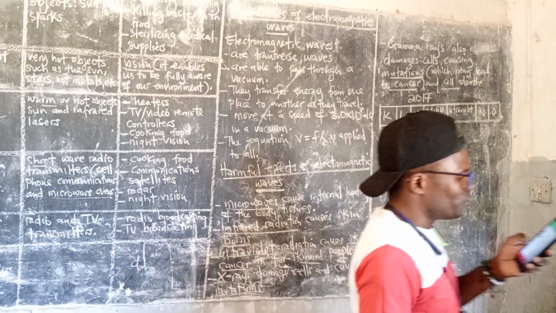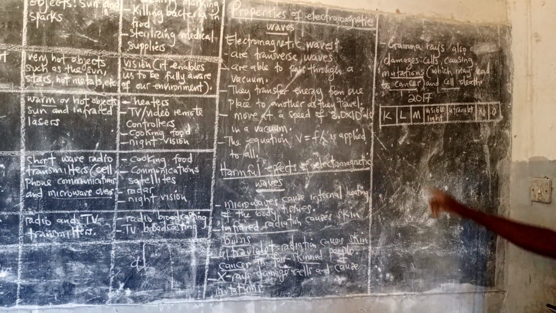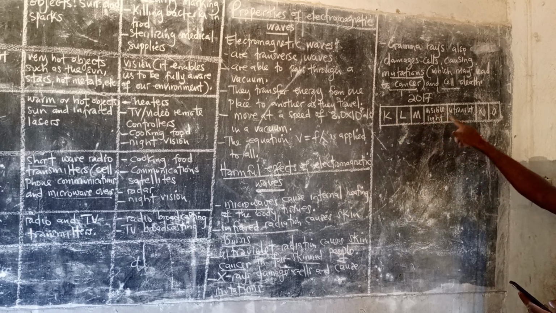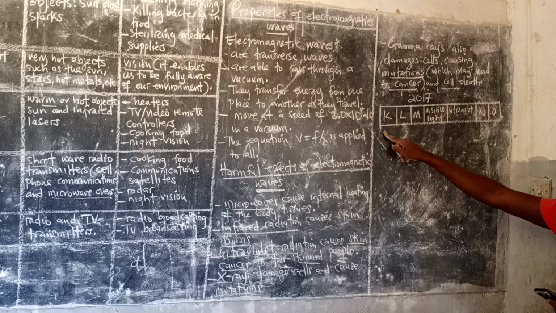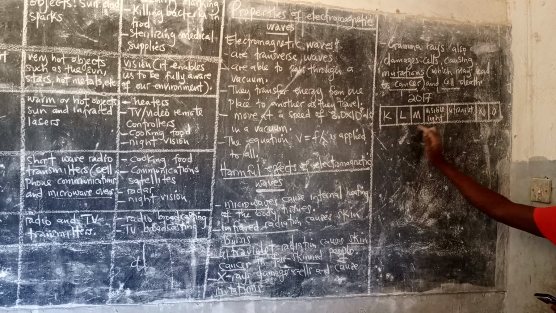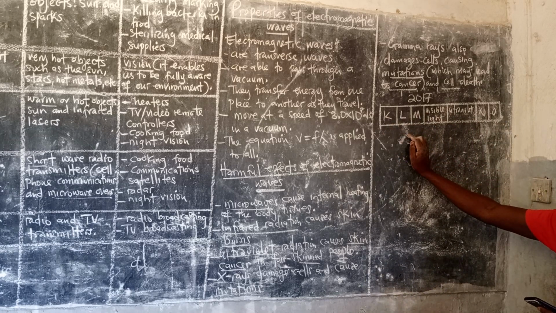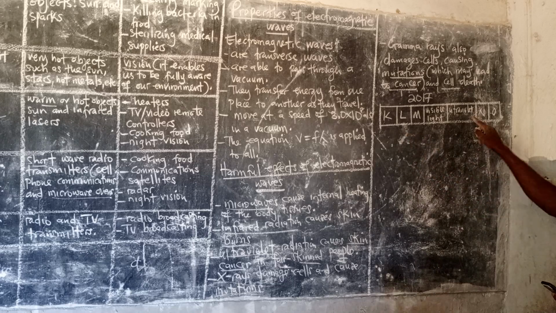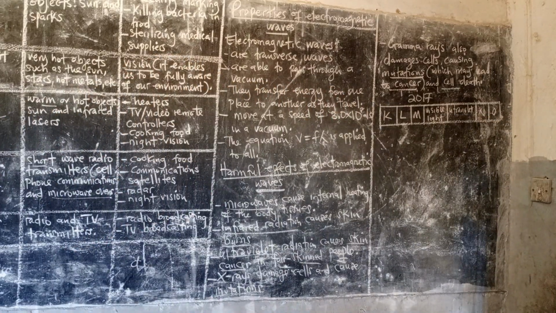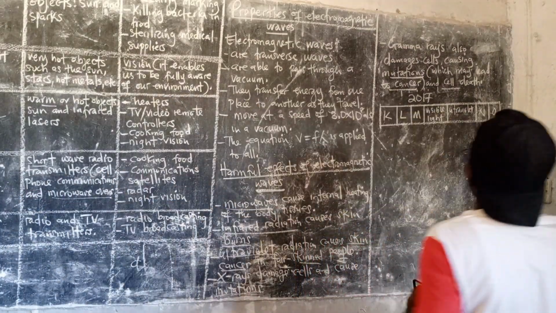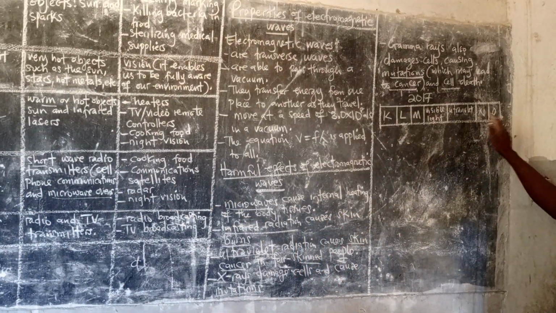Name the components. Check the diagram: there is K, L, M, visible light, ultraviolet, N, O. Where are they moving? Are they moving from radio to gamma or from gamma to radio? After ultraviolet comes the radio waves.